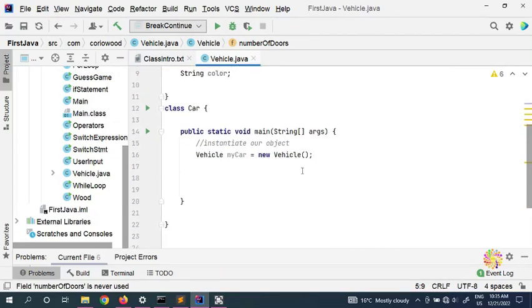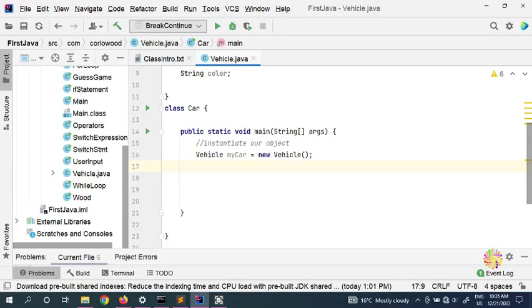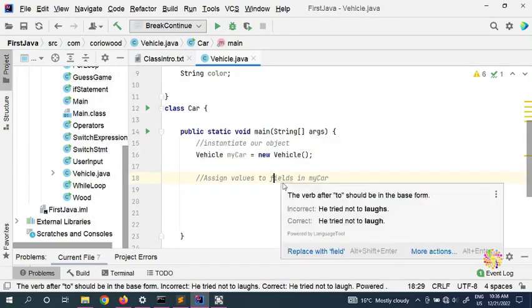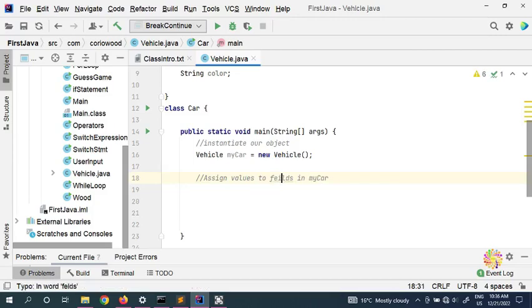Now we can initialize this one. For example, we're going to assign values to fields in myCar. It looks like there is a typo here.